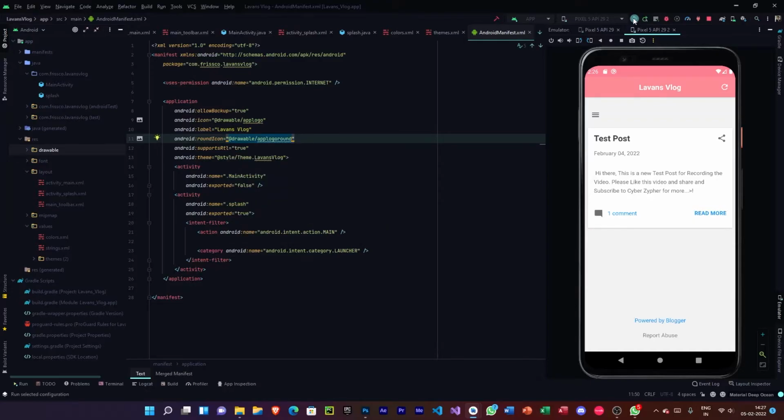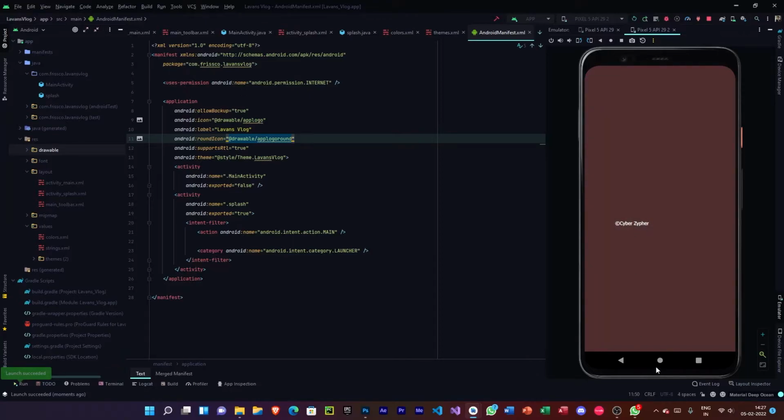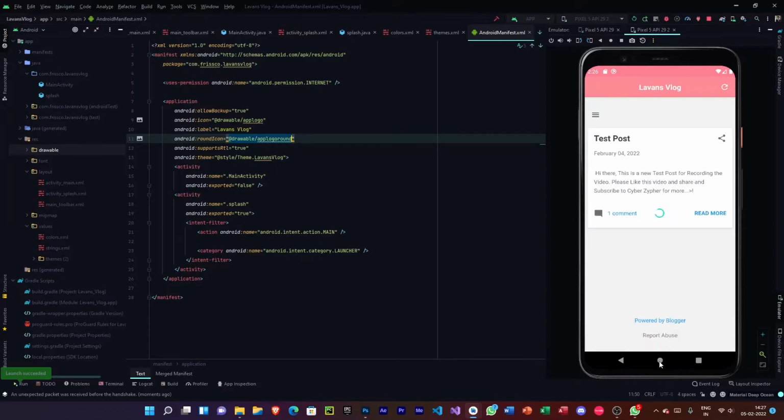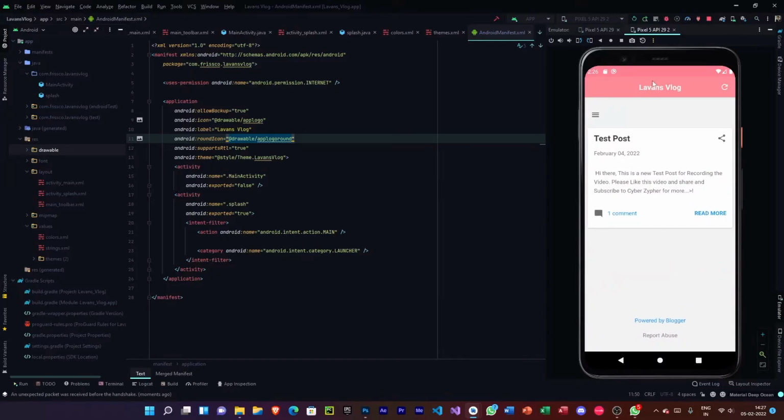So now let's run this app on the emulator again. Splash screen, the app's opening, and then if we go back, we can see that the logo has been applied to our app. So this is how you do it. So now we have our logo. That's it, we have almost completed the app. This is the entire app, everything is working. So now for the final test, we can test it, and we can see the final app.